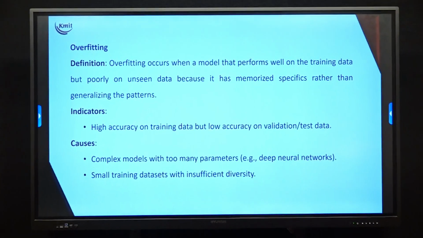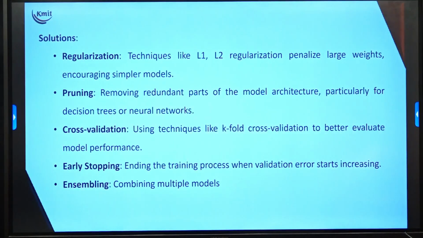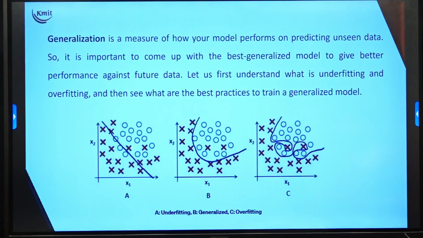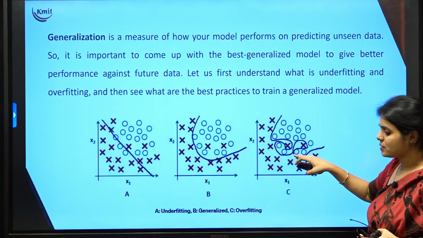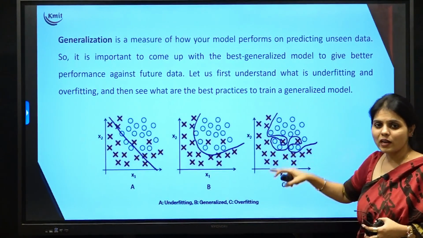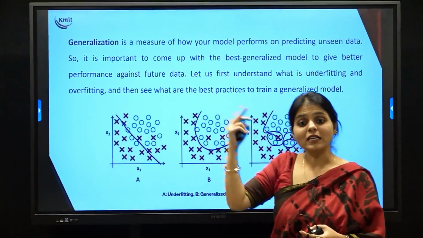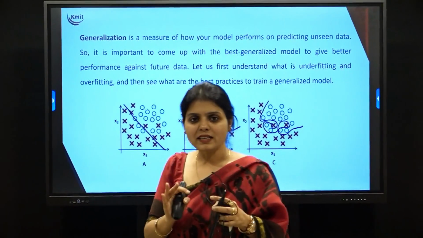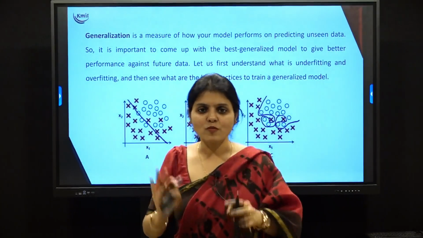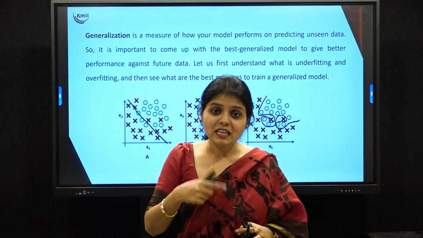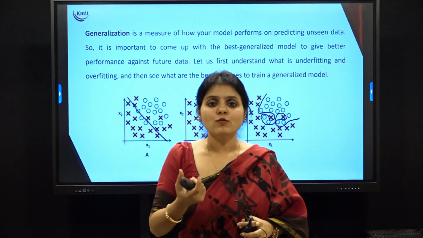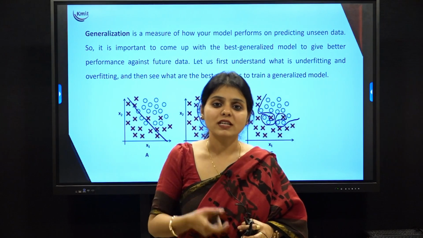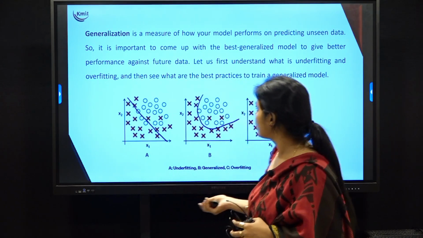When you see this particular figure, this is called overfitting. When a model works well on training data, the model will understand well and perform well, and gives you good accuracy. But when I give new unseen data, the model fails. So when a model works well on training data but fails on test data, that is called an overfitted model.